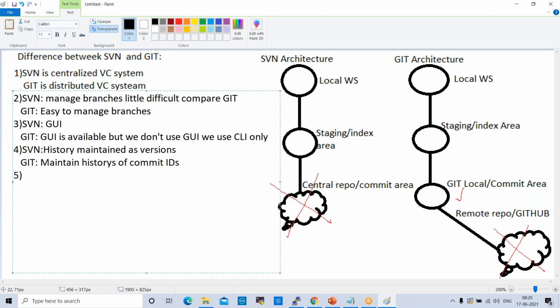Okay, the fifth one here is, SVN will allow all kinds of files without any size limit. So SVN will allow all file formats without any size limit, whereas Git will not accept binary files.